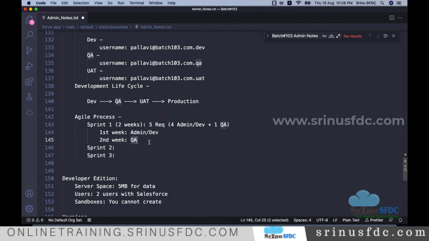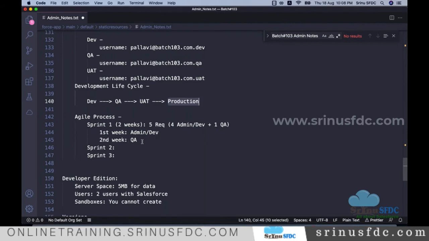There are some bugs, defects, right? We need to work on fixing those defects. We always have work for two weeks. So once that is done, they also move to UAT and finally production, like that.